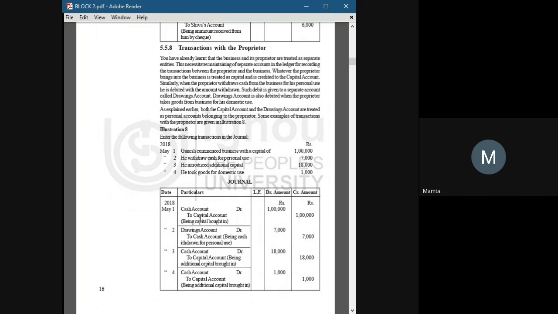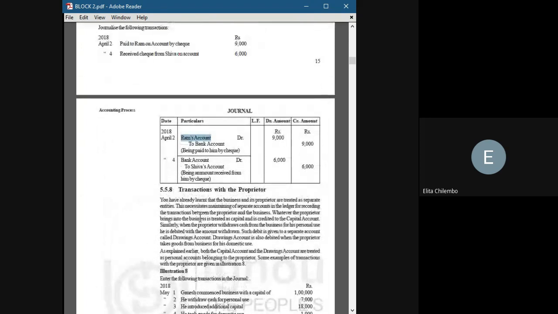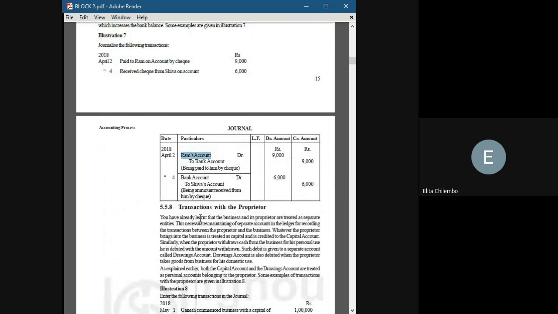I guess yes. Not clear, ma'am. Explain a bit about the 9,000 rupees amount. Like how does it go to credit and debit at the same time?